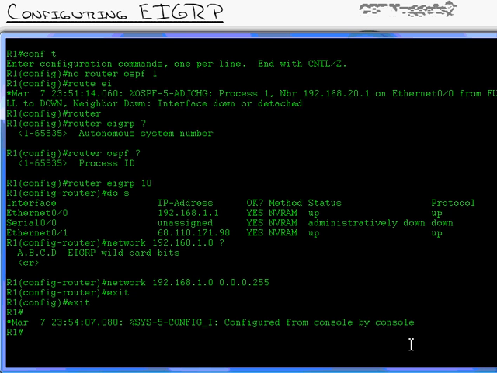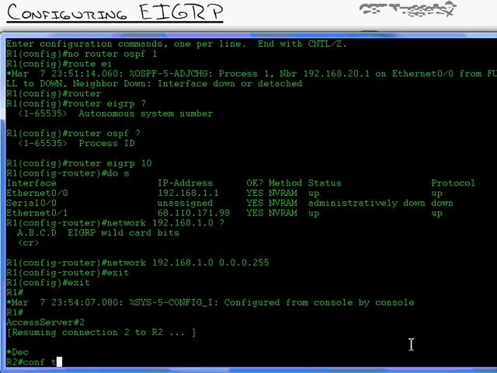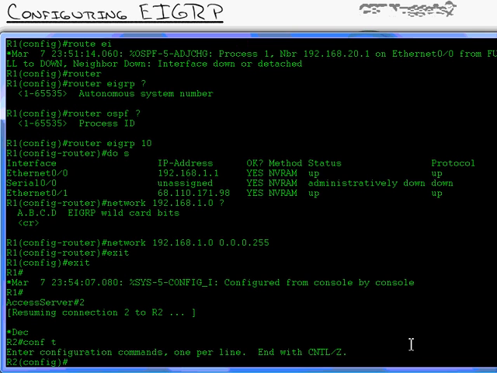Let's hop down to router 2. I'm going to get into global config mode. You want to know something? You can't hear me type anymore, can you? That's because my wife bought me a brand new keyboard. It's awesome. It's an Apple keyboard. Have you seen these things? They're literally super thin, and you cannot hear me type. And it was, I'm sure, a little selfish motivation on her part, not to throw her under the bus. I'm sure she had a great heart. But when I'm typing, I'm slamming on that keyboard and it's loud. And she's like, oh, you type so loud. Come on. And so with this keyboard, she can't hear me anymore.